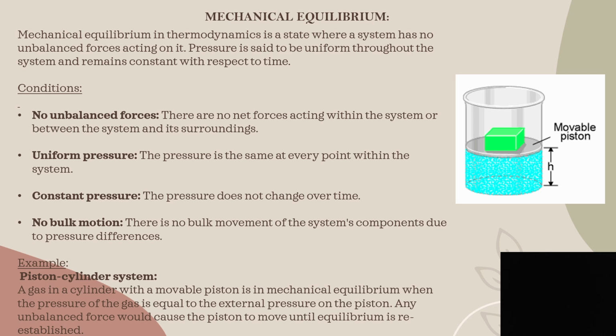Here, I've taken a piston cylinder system as an example. A gas in a cylinder with a movable piston is in mechanical equilibrium. Here, the pressure of the gas inside the system is equal to the external pressure on the piston, and any unbalanced force will cause the piston to move. This movement of the piston does not allow the system to attain mechanical equilibrium.